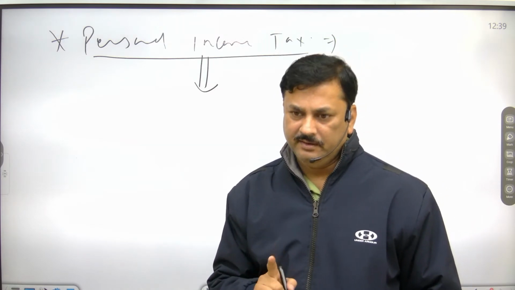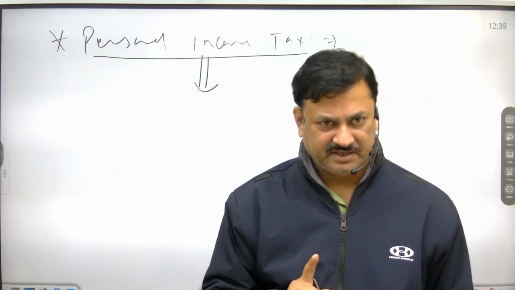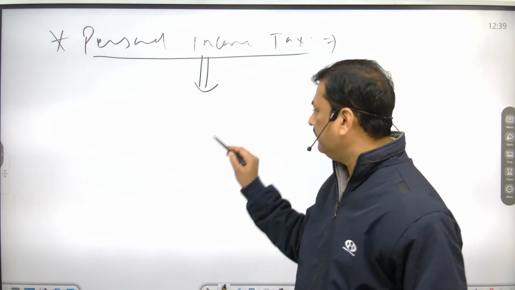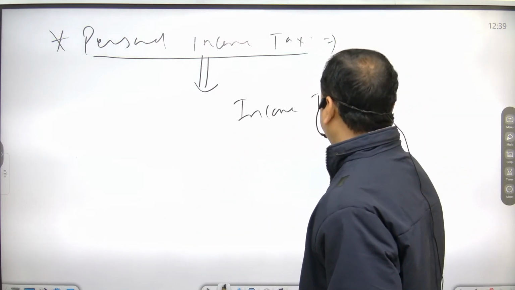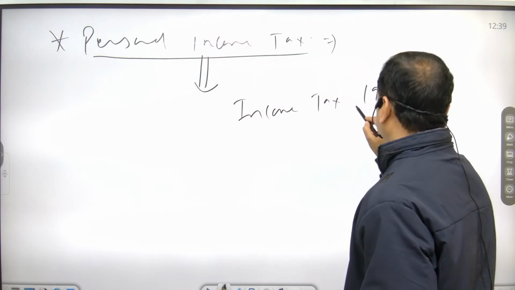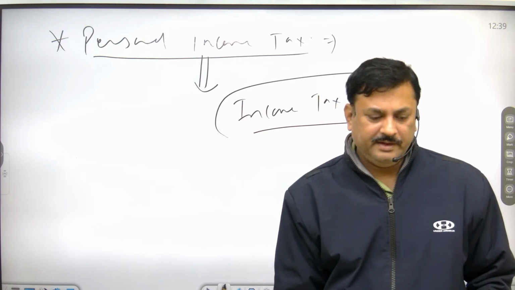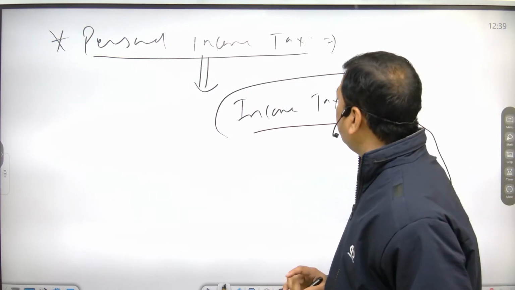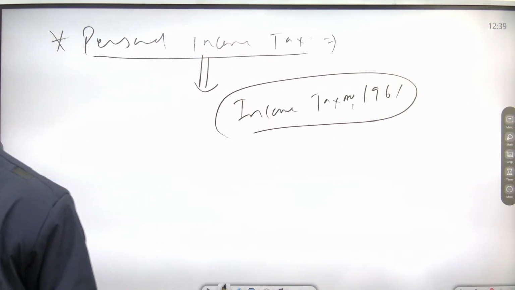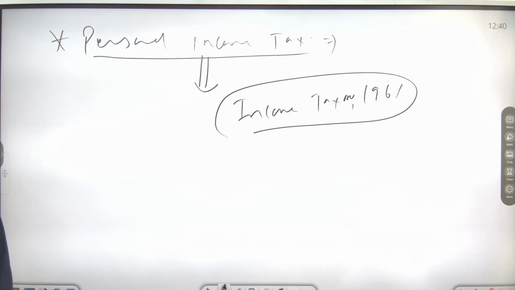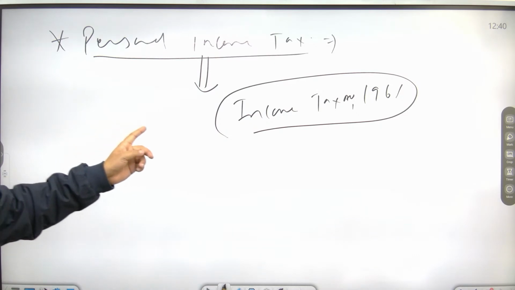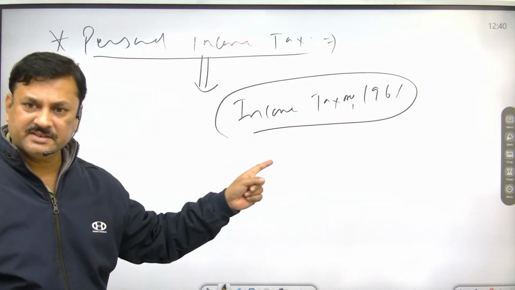This is governed by the Direct Tax law, Income Tax Act 1961. So personal income tax is paid by those whose income is beyond a certain limit, which is fixed by the government, and it is imposed by an act called Income Tax Act 1961.